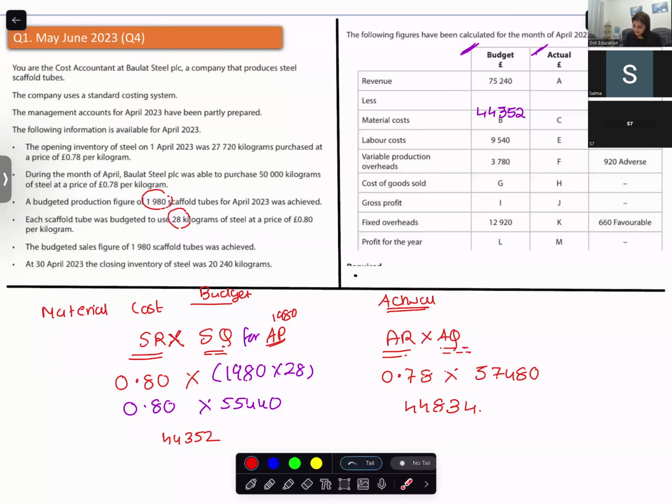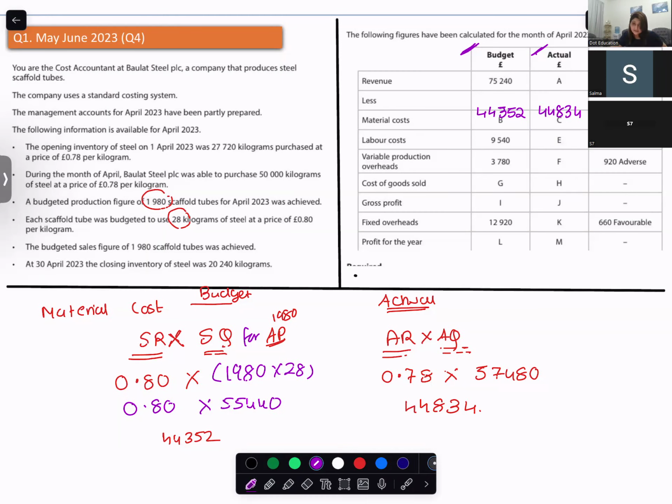Now actual material cost, so actual rate into actual quantity: 57,480 into actual rate 0.78. So you get 44,834. Okay, fine. Are you with me?